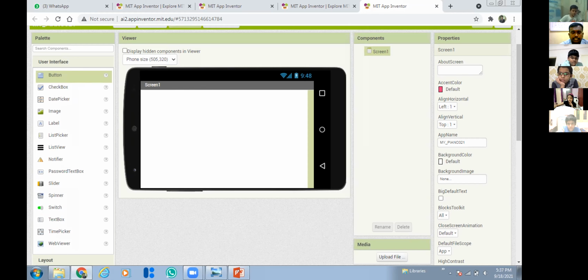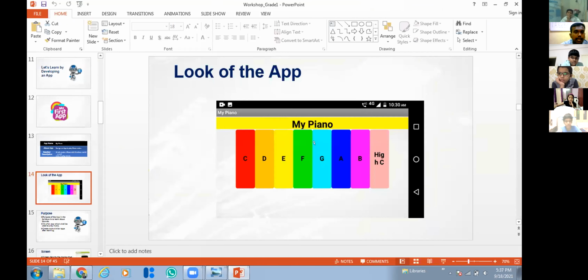So now what's the next step? For any design you need the model, right? This is the model I am having. So by seeing this only I'm going to do my design. Now see what's the next step. I have to give the heading as My Piano, right? That's the next step I have to do.